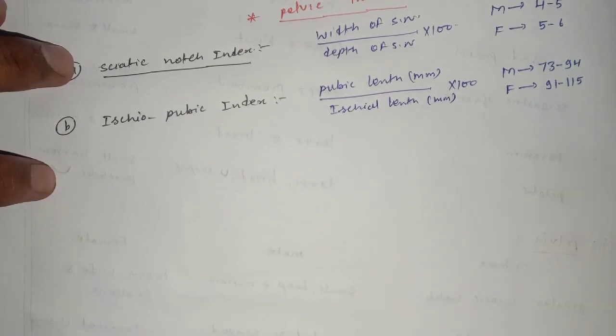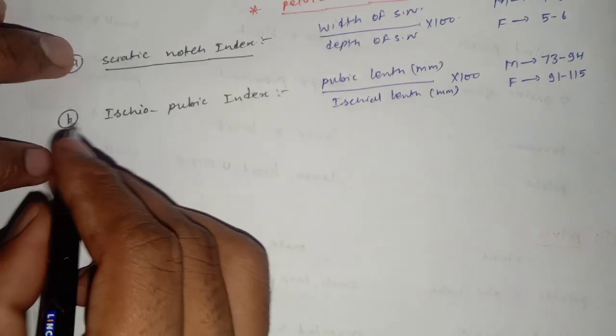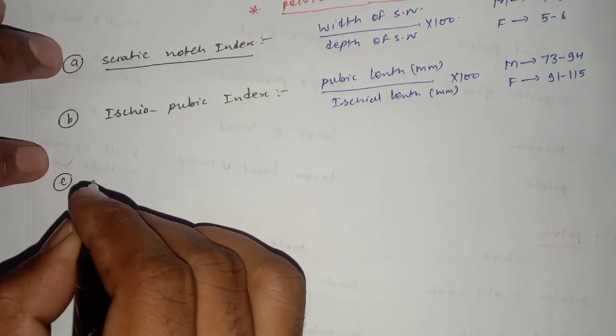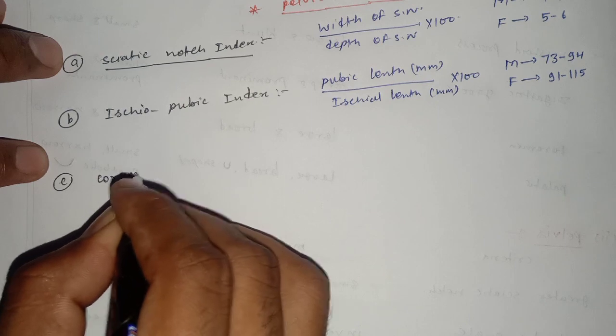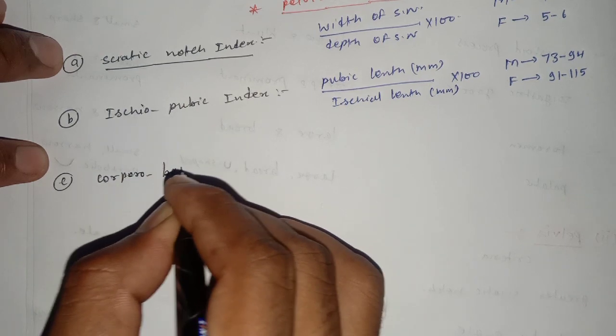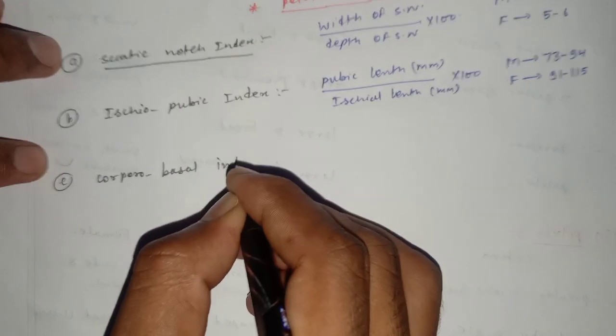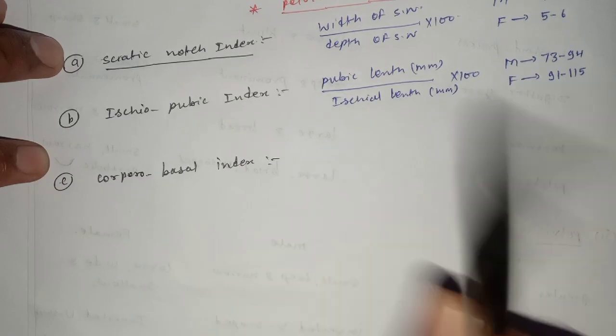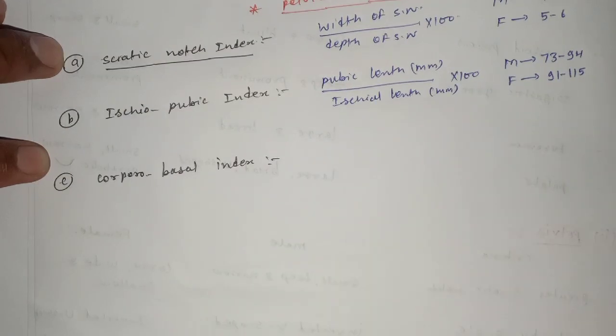Next index is the corporo-basal index. What is the corporo-basal index?